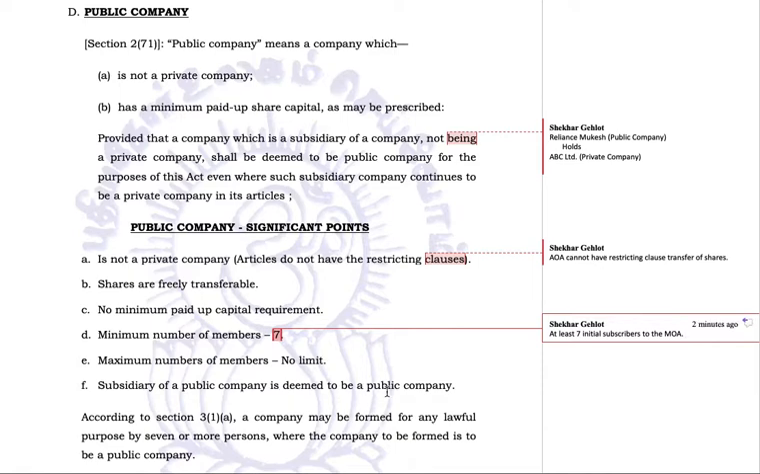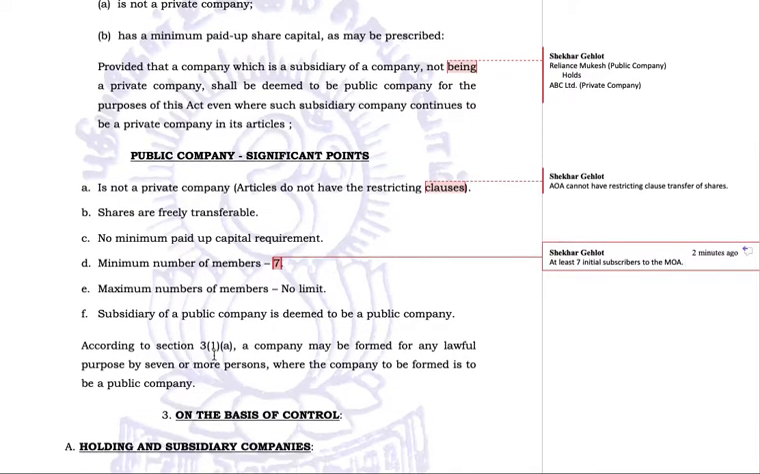Subsidiary of a public company is deemed to be a public company. Subsidiary of a public company, we go back to this particular example, ABC Limited, a private company, but it is a subsidiary of Reliance Mukesh, which is a public company, so it will be deemed to be a public company now.